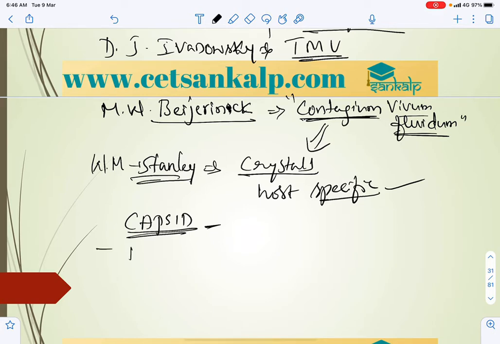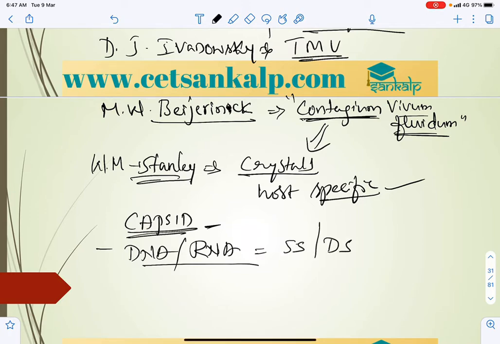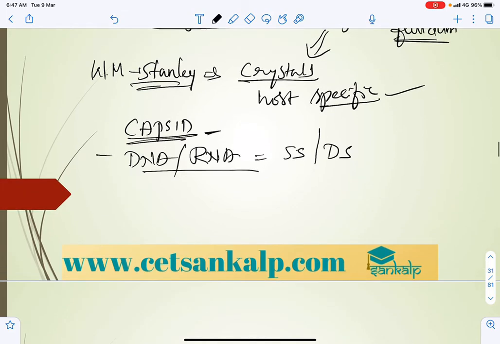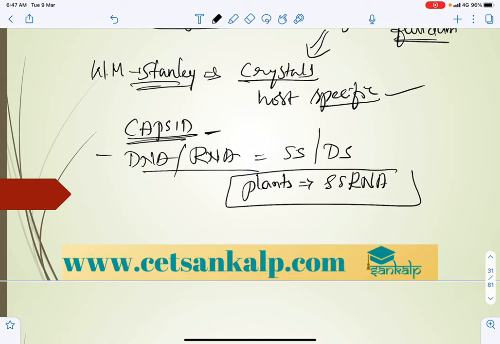The genetic material is either DNA or RNA, never both. It may be single stranded or double stranded. Viruses which affect plants are generally single stranded RNA.